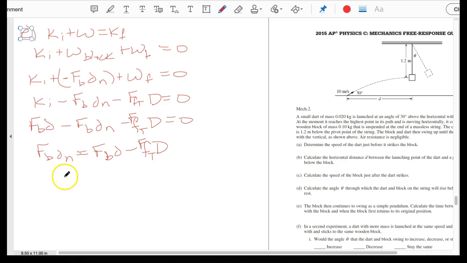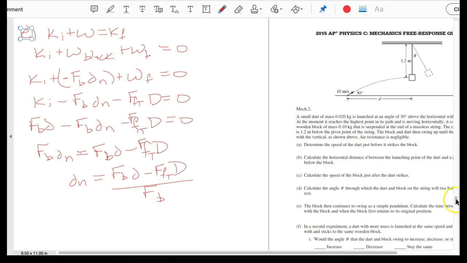So now all we've got to do is solve for d_N, and d_N is equal to F_B times d minus the force of friction times big D, all over F_B. If you wanted to, you could simplify this, or you can just leave it the way it is.